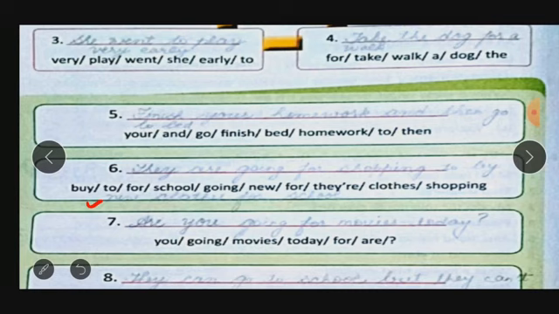Then the seventh one, you going movies today for hour. A question mark is given. It means we have to prepare the question. So what will you write? Are you going for movies today? Then next one.